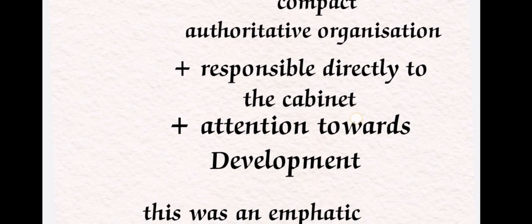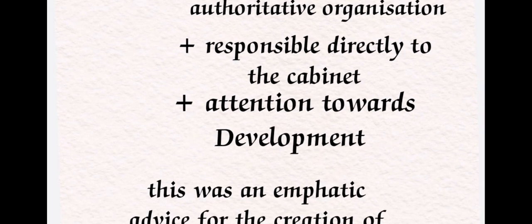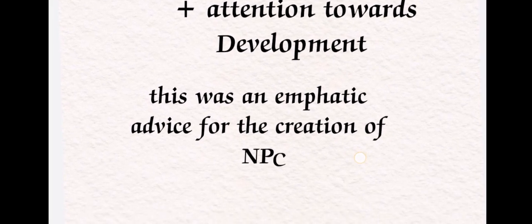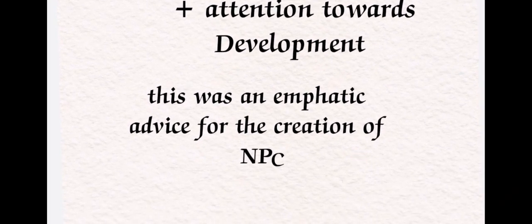It should have the devotion and attention towards the whole field of development. Advisory means giving advice towards the planning, so that's why the board suggested the creation of a single compact authoritative organization directly responsible to the cabinet.